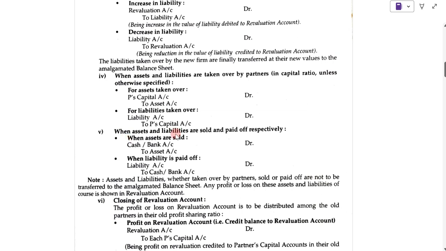Suppose when the assets and liabilities are sold and paid off respectively, then in that case, when the assets are sold, the entry will be cash or bank account debit to asset account, and when liabilities are paid off, liabilities account debit to cash or bank account.